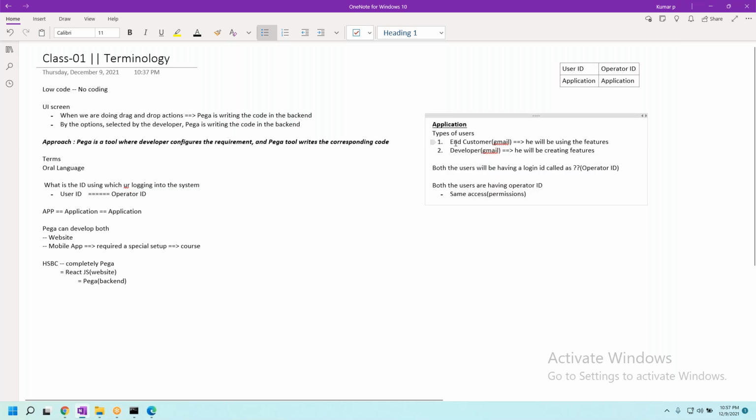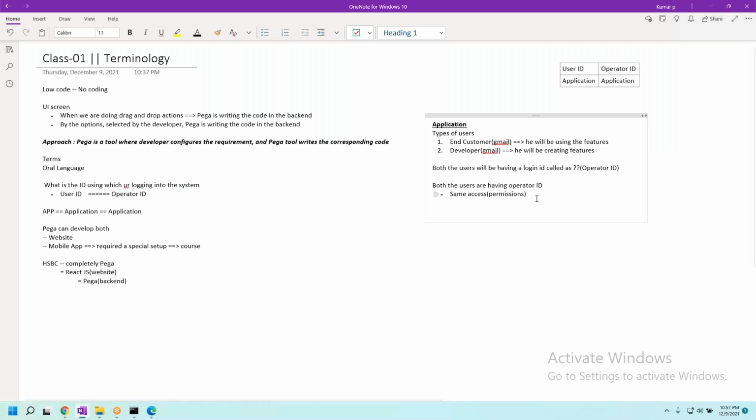See, if you give an end user the option to create new features, he will create all the nonsense and say, okay, boss, this is the feature that I'm giving to you. Use it. Will you use it? No, sir. You will not use it, right? Definitely. Only developers, a designated set of people, should work on it.